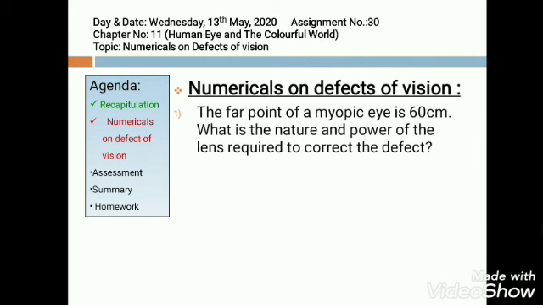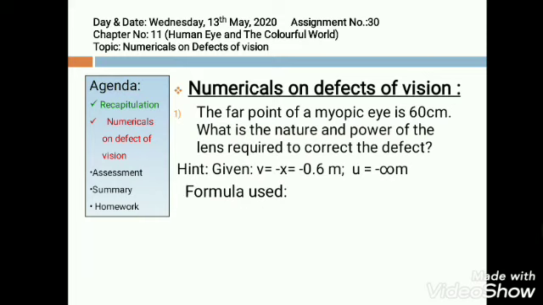The far point of a myopic eye is 60 centimeter. Look, it is given in CGS units, 60 centimeter. We have to convert it into SI units, meters. So it will become 0.6 meter. What is the nature and power of the lens required to correct this defect? So again we will find out what is given in the question. Given v is minus x, which is minus 0.6 meter, and u is considered as minus infinity.